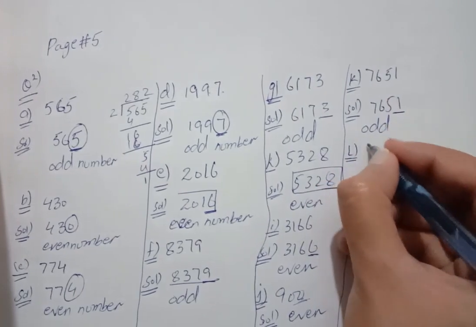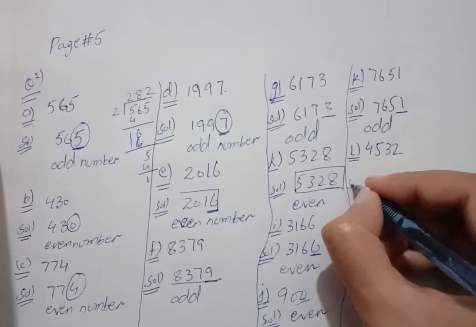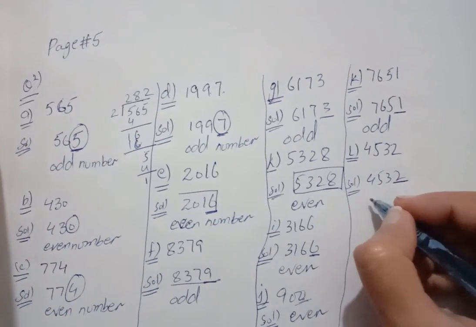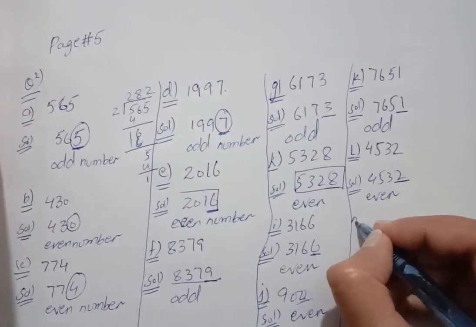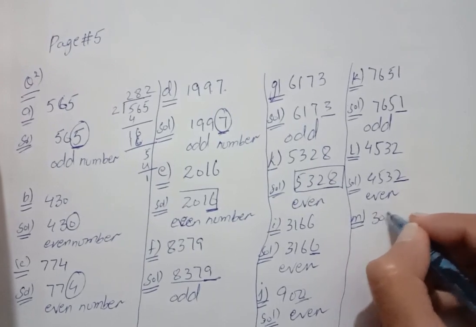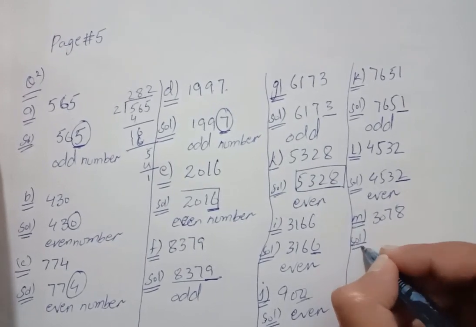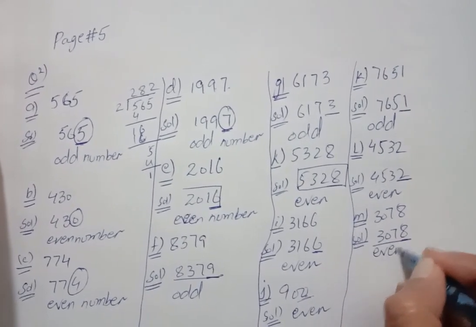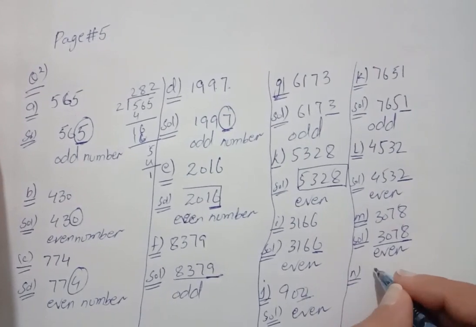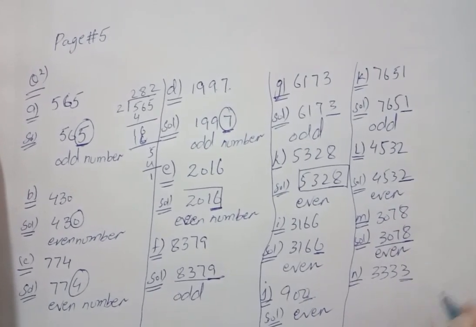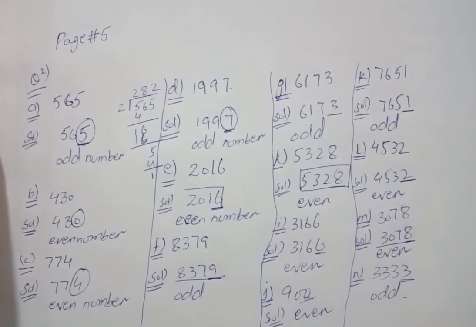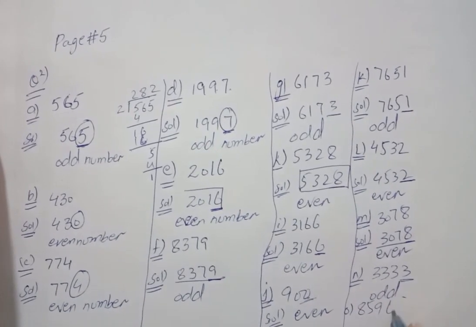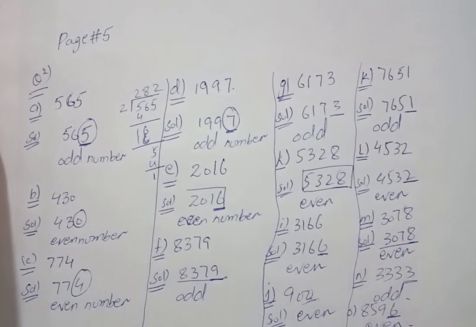L, 4532. The 2 is an even number, so it is even. M, 8 is an even number, so this whole number is even. And N, 3 is odd. O is 8596. 6 is even, and this is even.